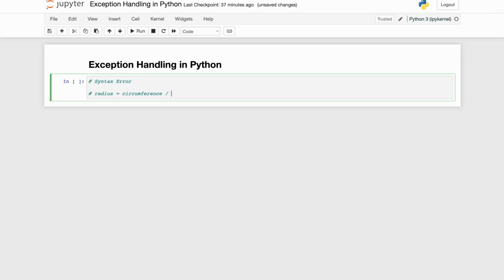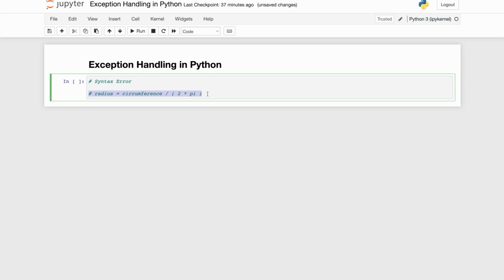So radius is r, circumference is 2 pi r, and if I have to calculate radius, what I have to do is circumference divided by 2 pi.